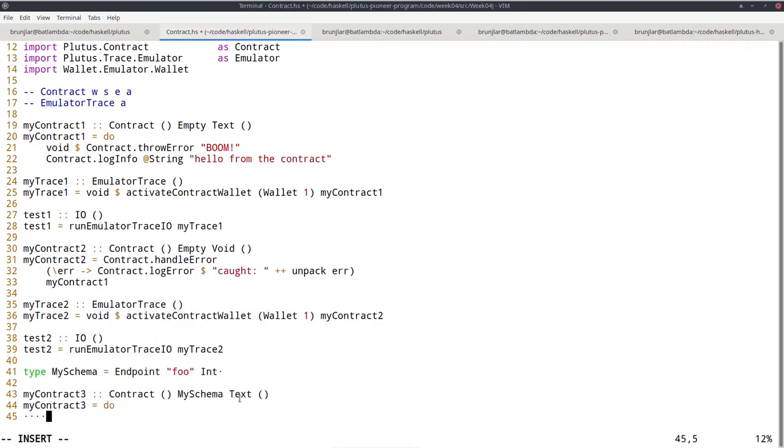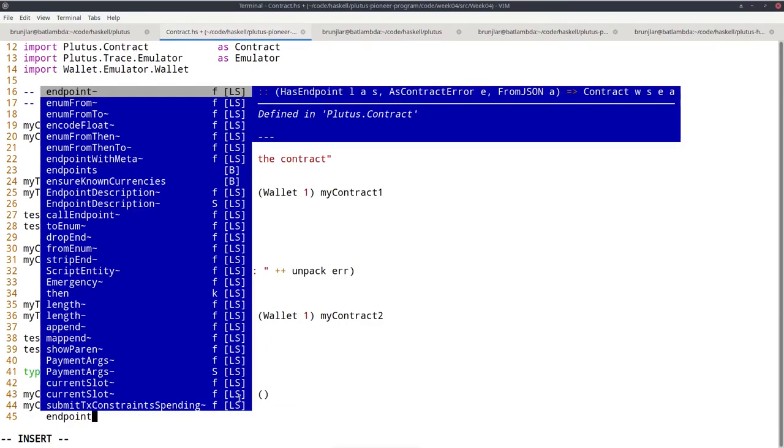So what can I do? We have endpoint, and that just results in a contract of result type A, provided we have this restriction here, this constraint on our schema type S, that it has an endpoint LA. So L is the label, that's the name, and A is the result type. So if our schema S has an endpoint with parameter A, then this endpoint computation, monadic computation, will give us a contract that results in an A.